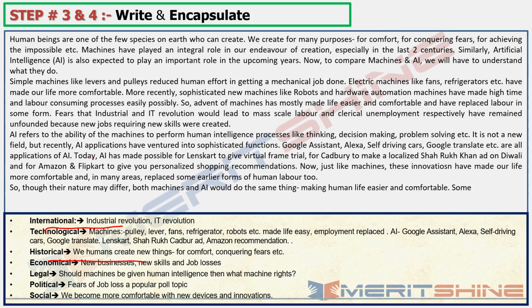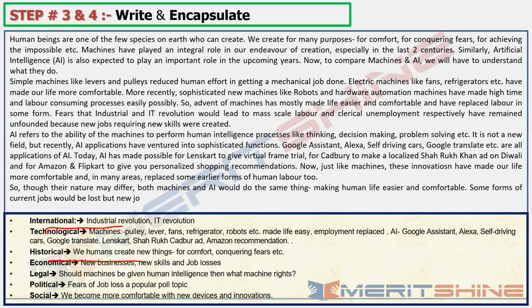Now another part was new jobs and the jobs being replaced. So let me write on that also. Some forms of current jobs would be lost, but new jobs would be created. So a person who updates his or her skills would always be the beneficiary.